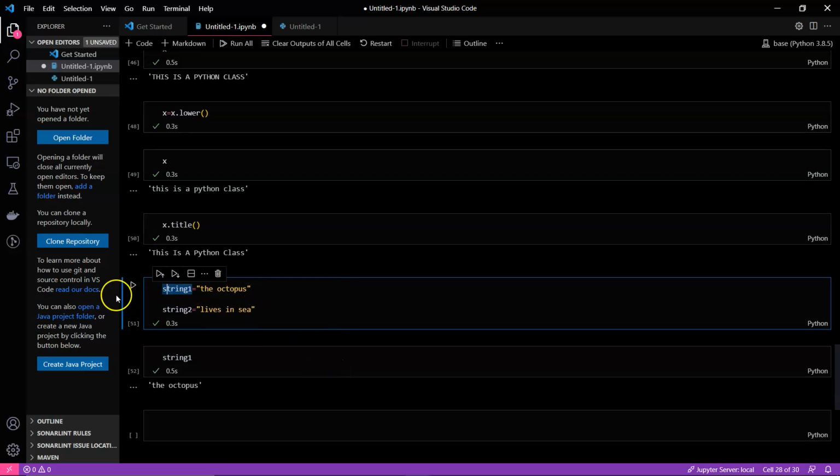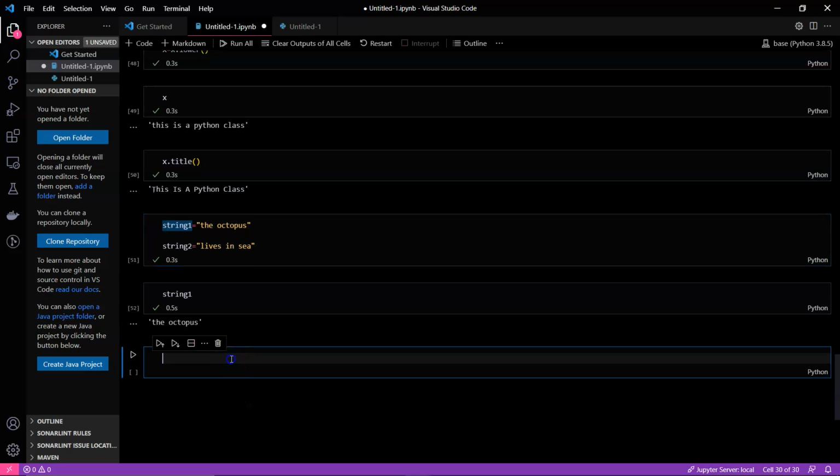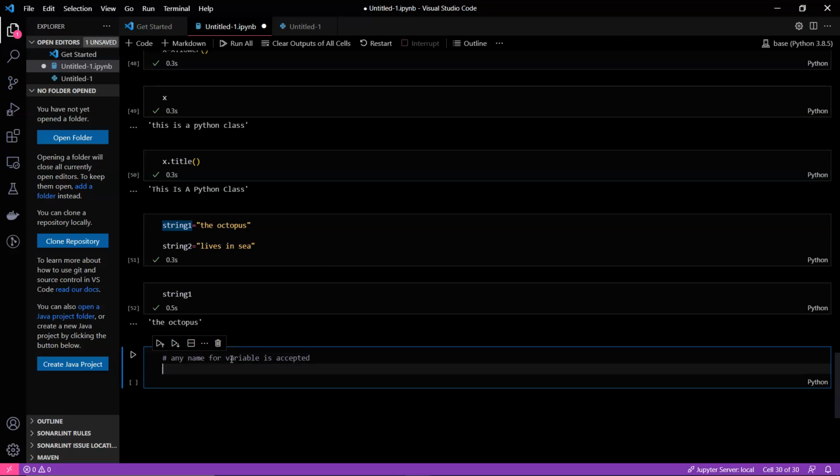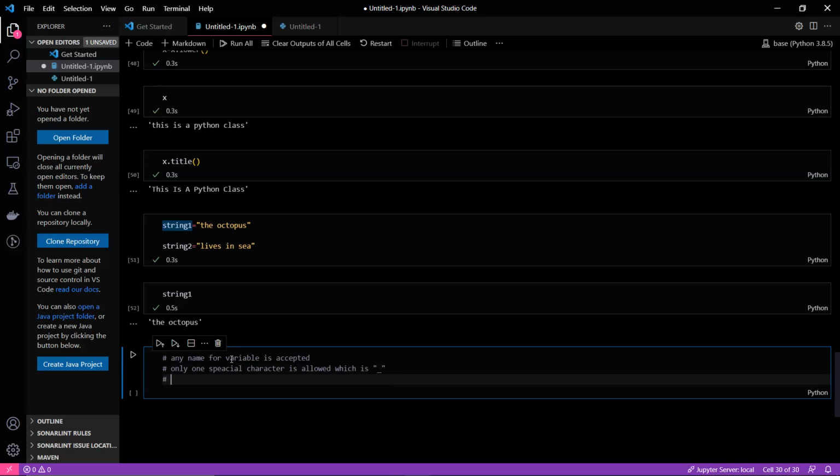But there are some rules. You cannot start the variable name with a number, and there cannot be any special characters except for underscore. I'll just write it here. The first point which I told was that any name for a variable is accepted. The next thing is that only one special character is allowed, which is underscore. It cannot start with a number.